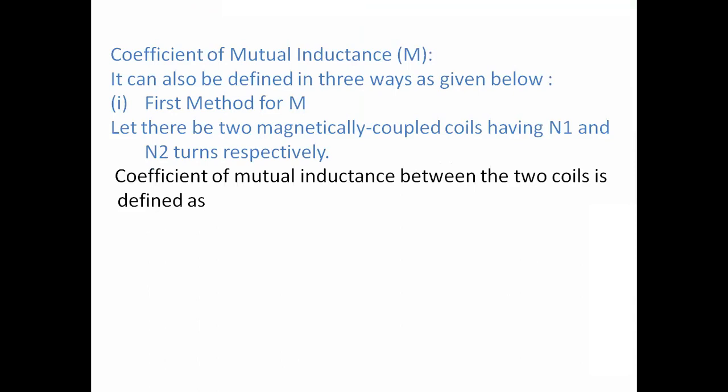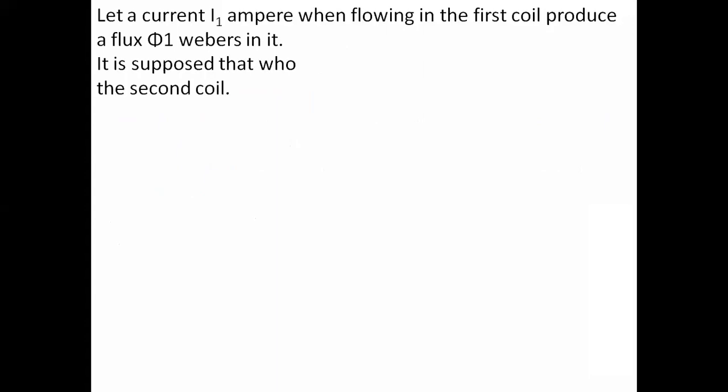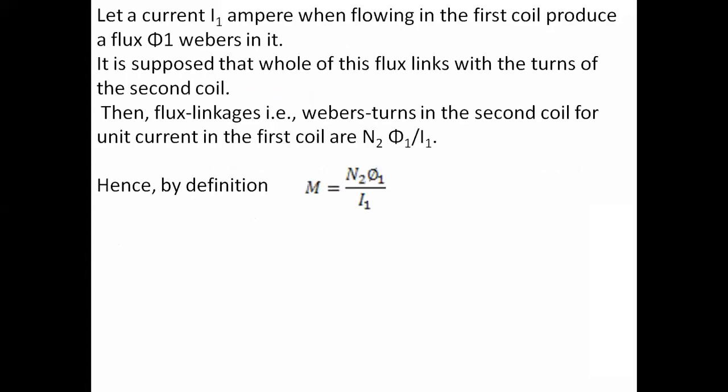The coefficient of mutual inductance between two coils is defined as the Weber turns in one coil due to 1 ampere current in the other. So mutual inductance M is equal to N2 times phi 1 by I1, where phi 1 is the flux of coil A, I1 is the current in coil A, and N2 is the number of turns in coil B. Like this we can represent the mutual inductance between two coils.